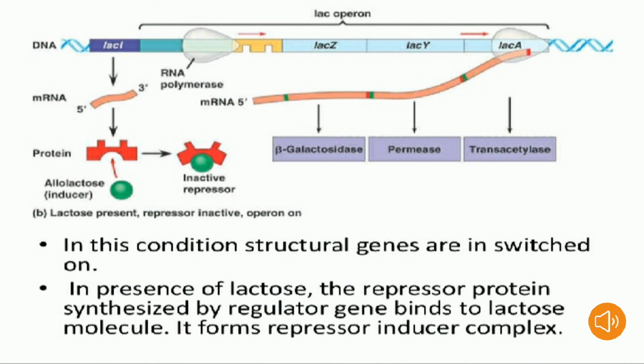In this switched on condition, the structural genes LAC-Z, LAC-Y, LAC-A are switched on. In presence of lactose, the repressor protein synthesized by the regulatory gene binds to the lactose molecule. It forms the repressor inducer complex.